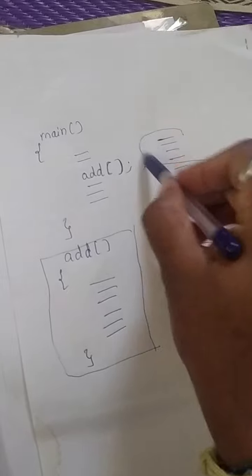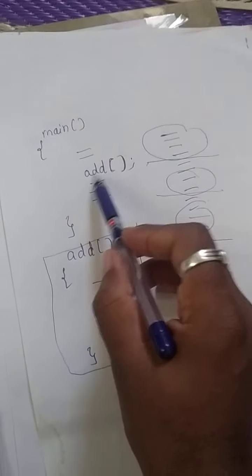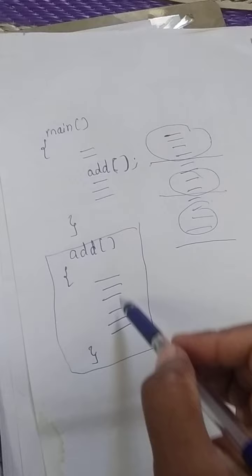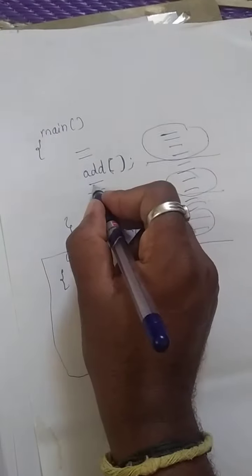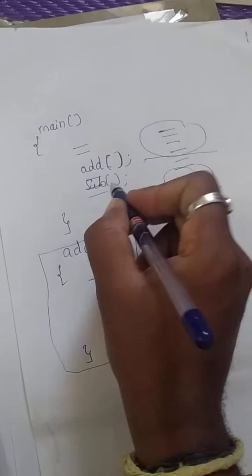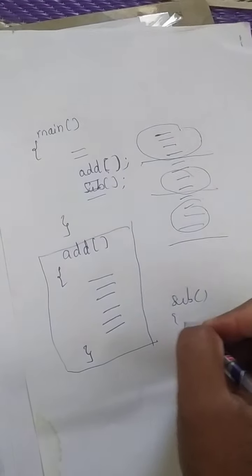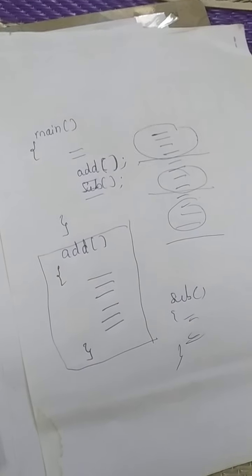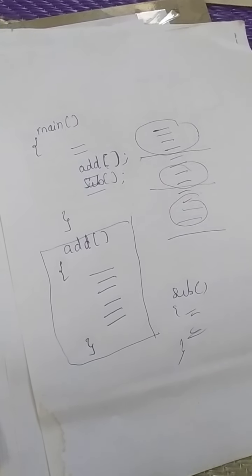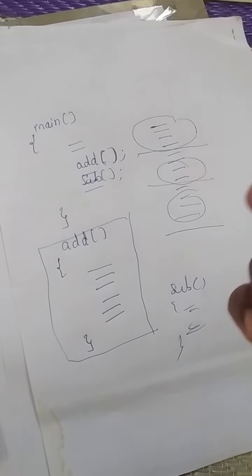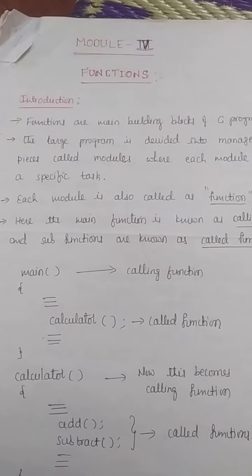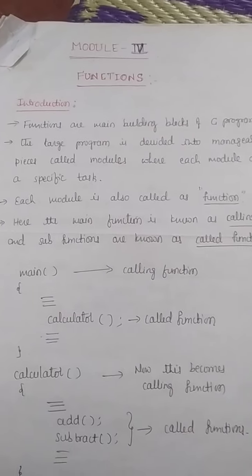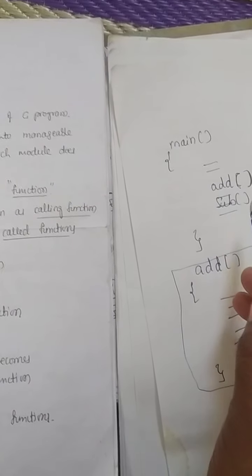Each module is going to do a particular task. Like I am calling the add function here. Add will do the addition of two numbers or three numbers, something like that. Suppose I call one more function called subtraction, so this function is going to do some other task. Like that, the bigger program will be divided into smaller parts and each function will do its own task. That is the second point. Next, each module is also known as a function. We told, no? So here add is one function and subtraction is another function.